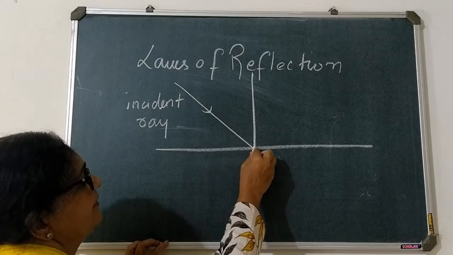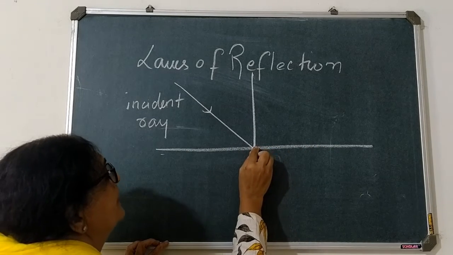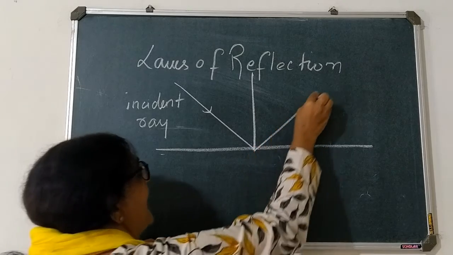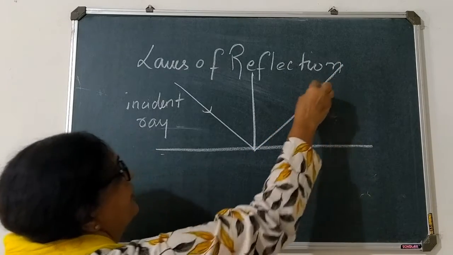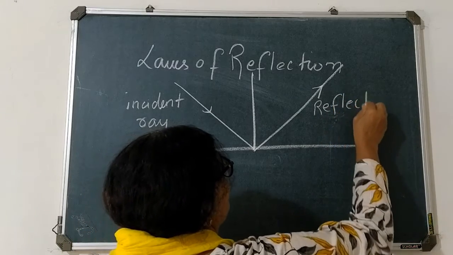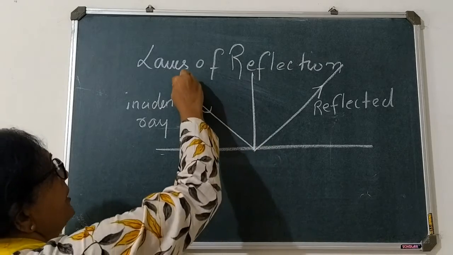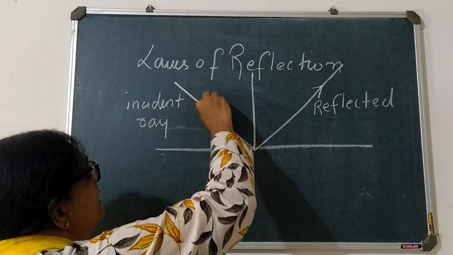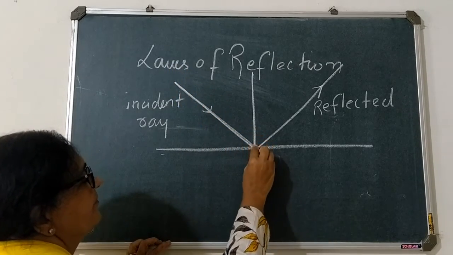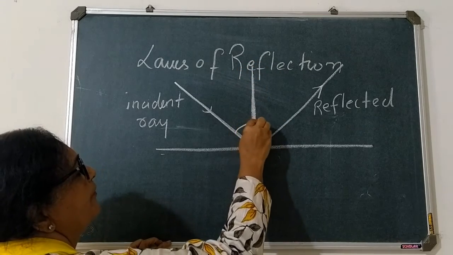After striking this surface, what will happen? Because the surface is smooth, it will reflect back in the opposite direction. This is called the reflected ray. In both cases, the incident ray striking here makes one angle with the normal.